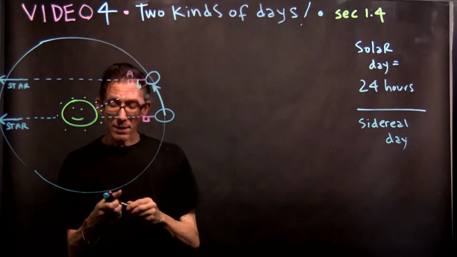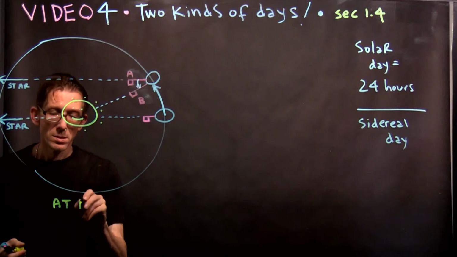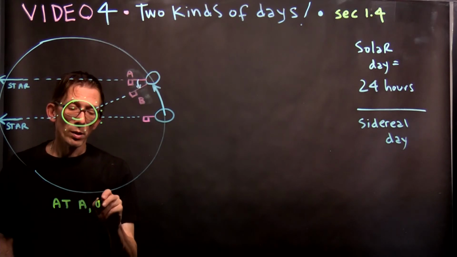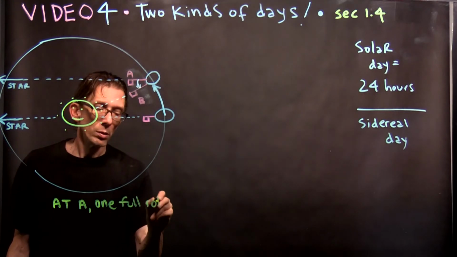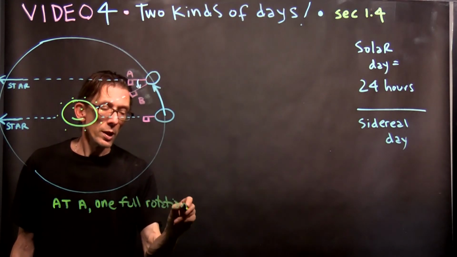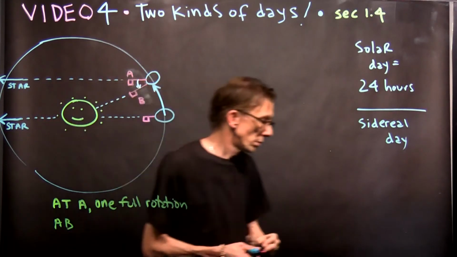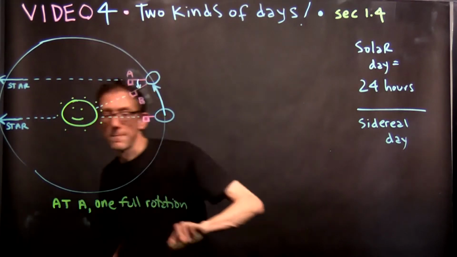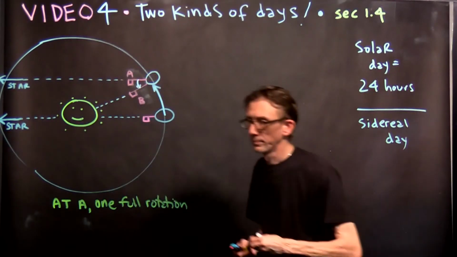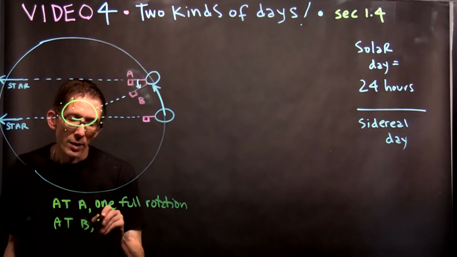So at A, there's been one full rotation. But at B, it is noon again.